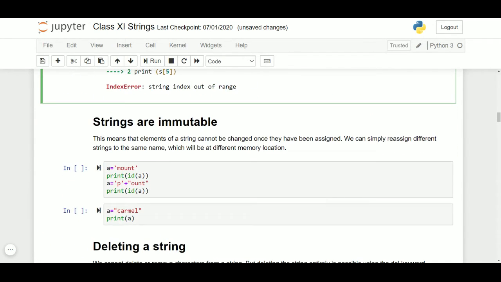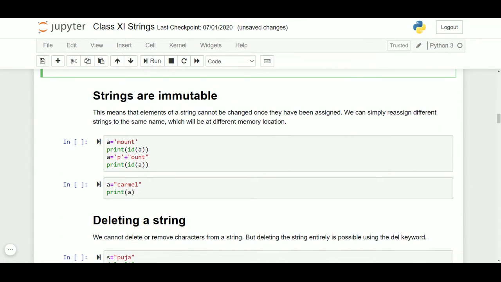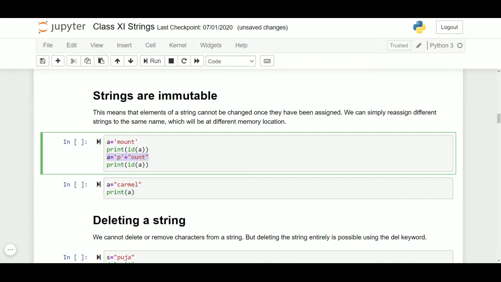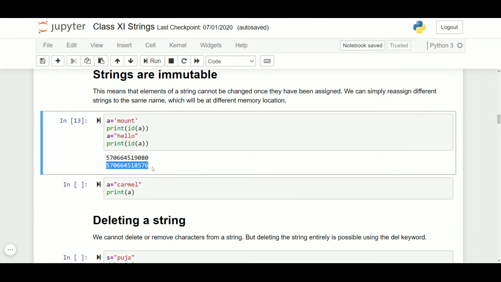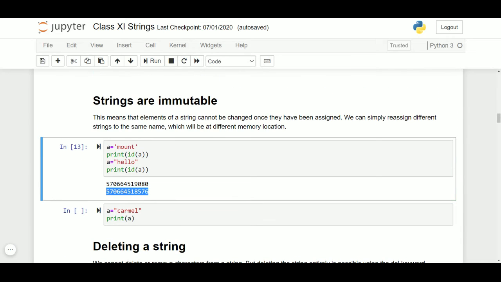Next, we'll move to the topic where strings are immutable. What do you mean by immutability? It should be very clear. Immutable means a data type where you cannot make changes at the same memory location. For example, if I have A as mount and then I say A equals hello, though I have changed the A string, with the ID you can see that the change did not take place at the same memory location. It is a different memory location. That is why strings are immutable data type.